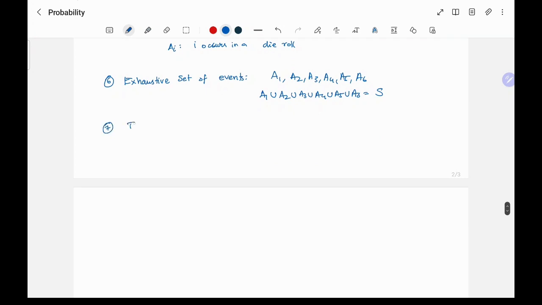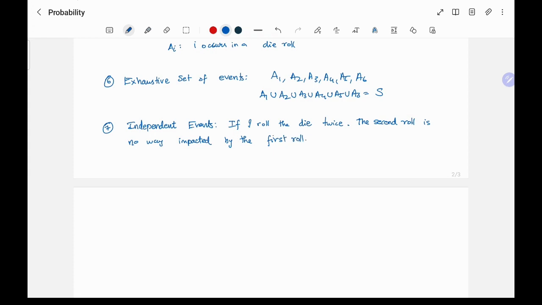So next one is independent events. So if I roll the die twice, what can I say? The second roll is in no way impacted by the first roll, right?